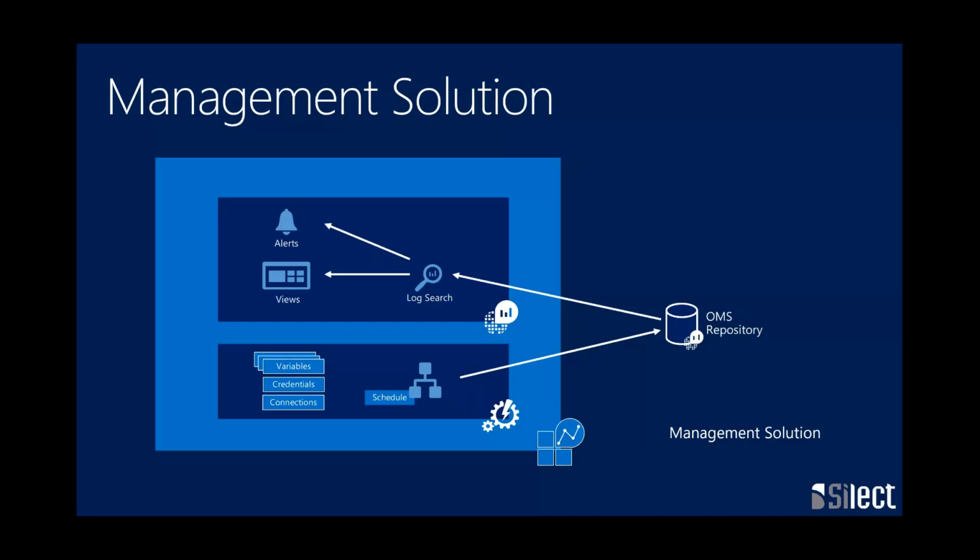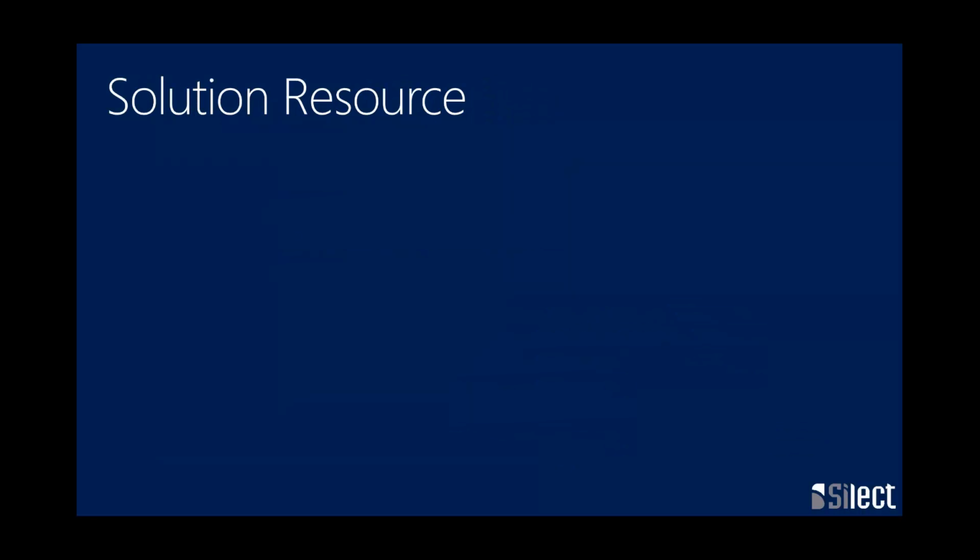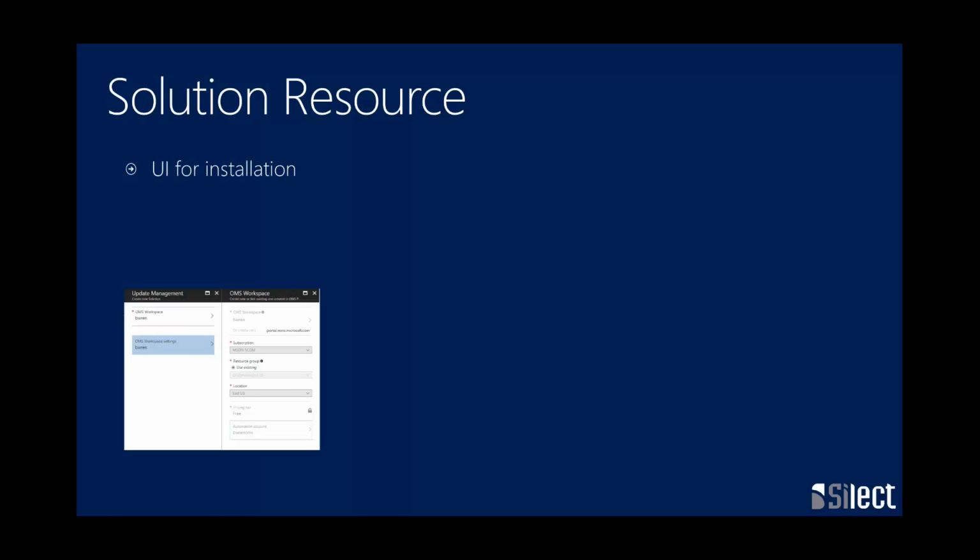To get that, we create an ARM template that has something called a solution resource. If you're familiar with ARM templates, they have a bunch of things called resources. A runbook would be a resource. A variable would be a resource. The way that we distinguish an ARM template from a solution template is to add a solution resource. That gives us basically four things.